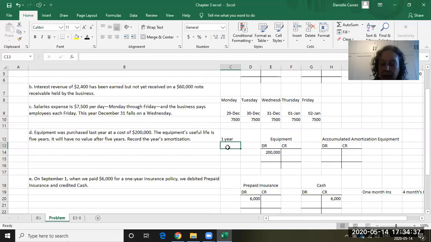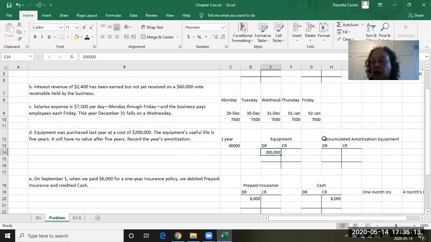So how much is a year? Well, it's $200,000 divided by 5 years, they told us. So 1 year's expense is $40,000. So you'd think, okay, can we credit our equipment account for $40,000? No, we can't. Under the cost principle, under GAAP, we have to leave the original cost of the equipment in its asset account. So we need to leave it there. Because of that, we use something called a Contra Account. It's a companion to the equipment account.